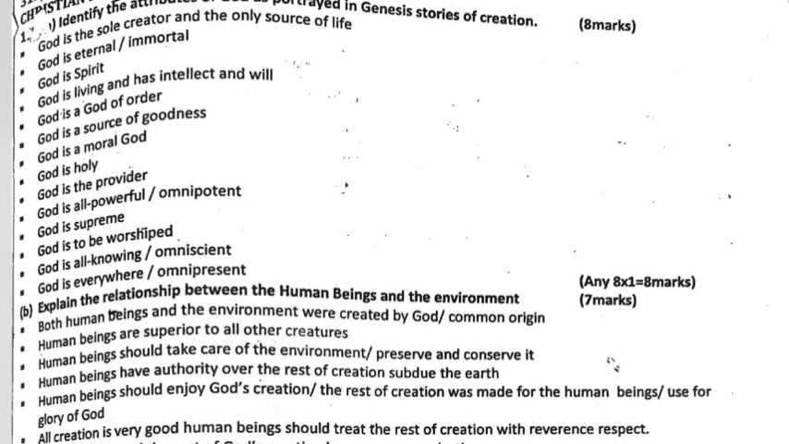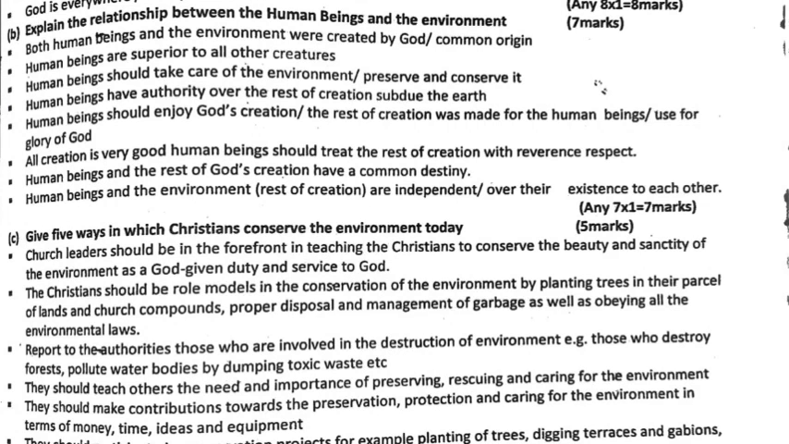God is holy. God is the provider. God is all-powerful or omnipotent. God is supreme. God is to be worshipped. God is all-knowing, omniscient. God is everywhere, omnipresent. Question 1b. Explain the relationship between human beings and the environment.